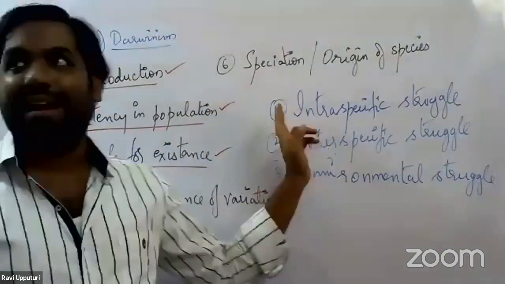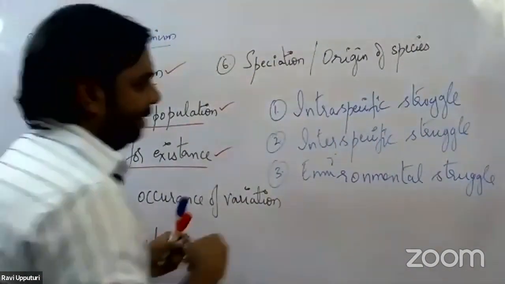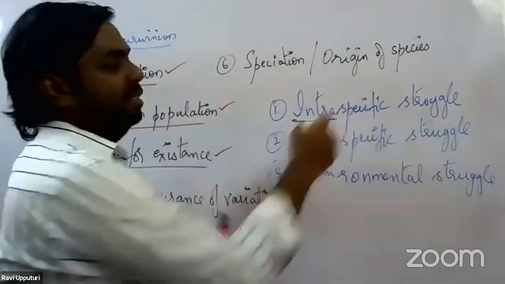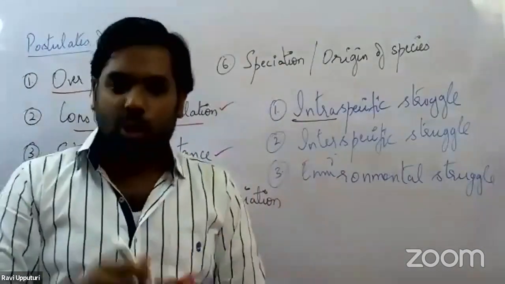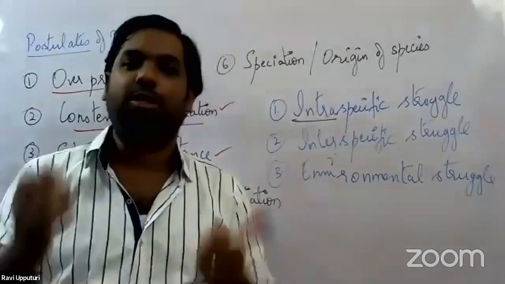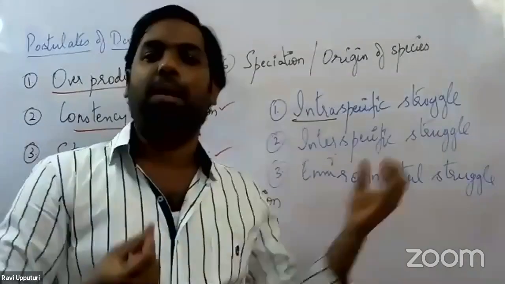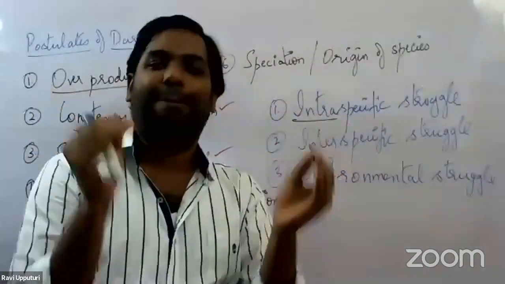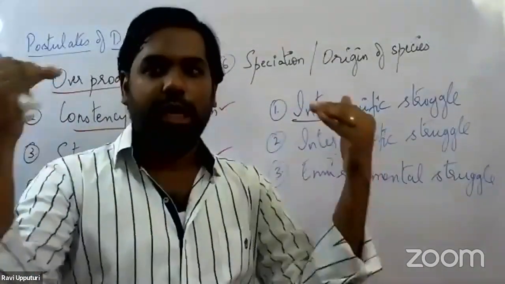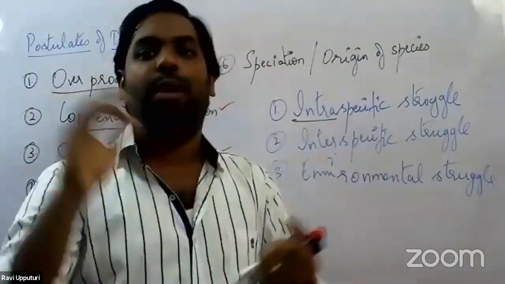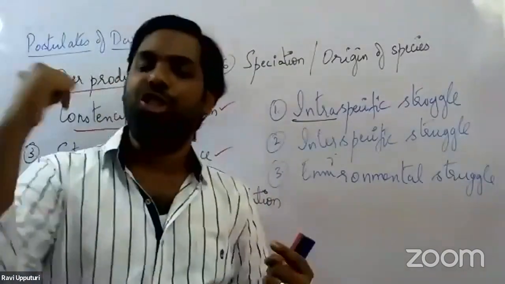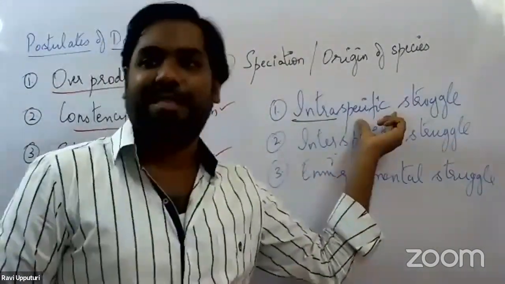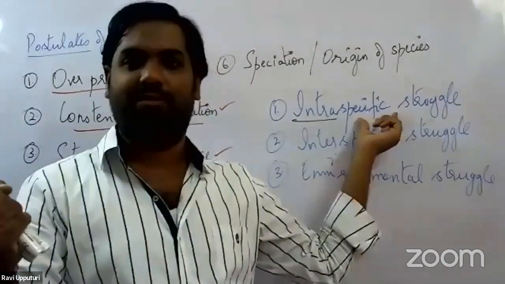Now, what does intraspecific struggle mean? We know that intra means inside or within, and specific has to do with species. So here there is competition between organisms belonging to the same species. If there is competition between organisms belonging to the same species with regards to food, shelter and mate, such a struggle is called intraspecific struggle.